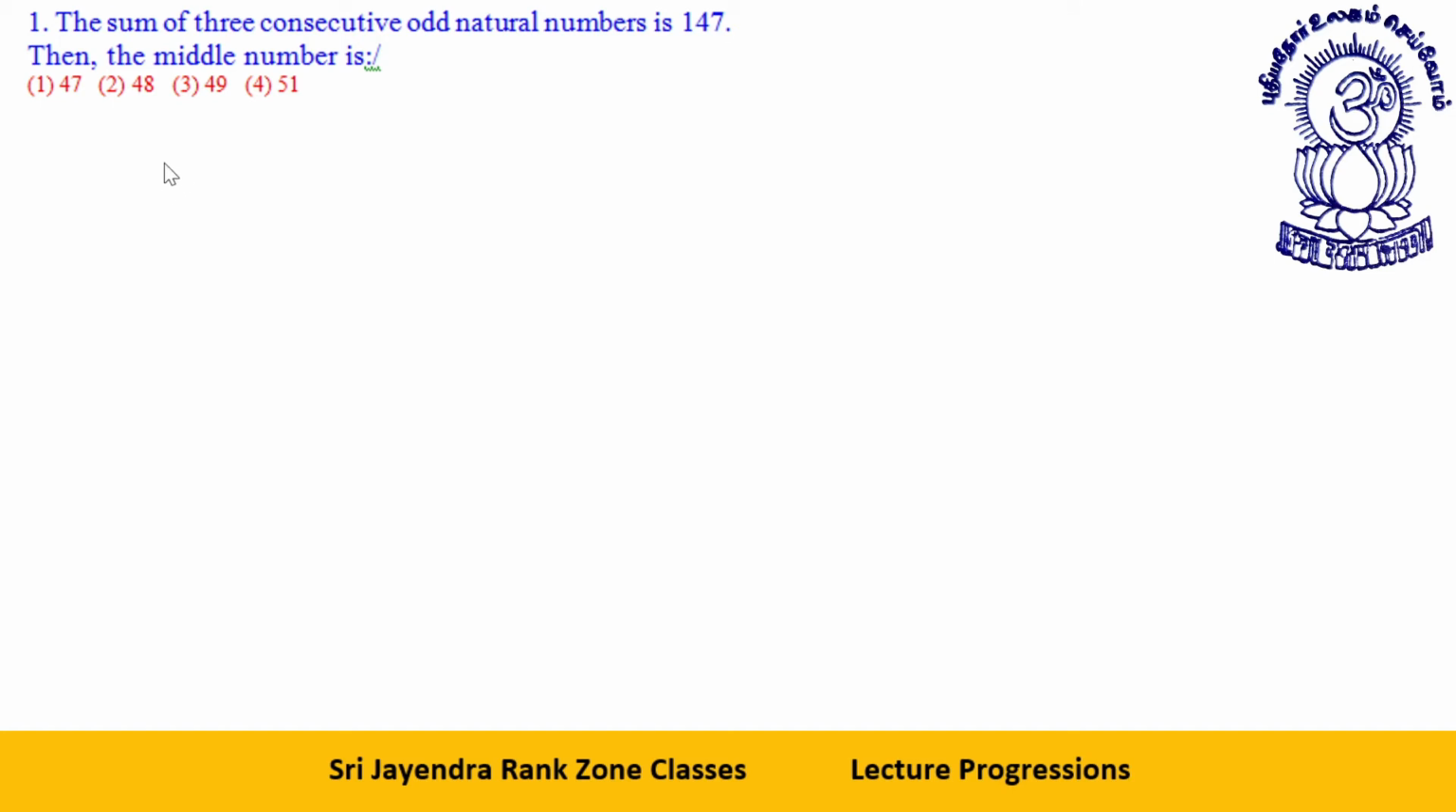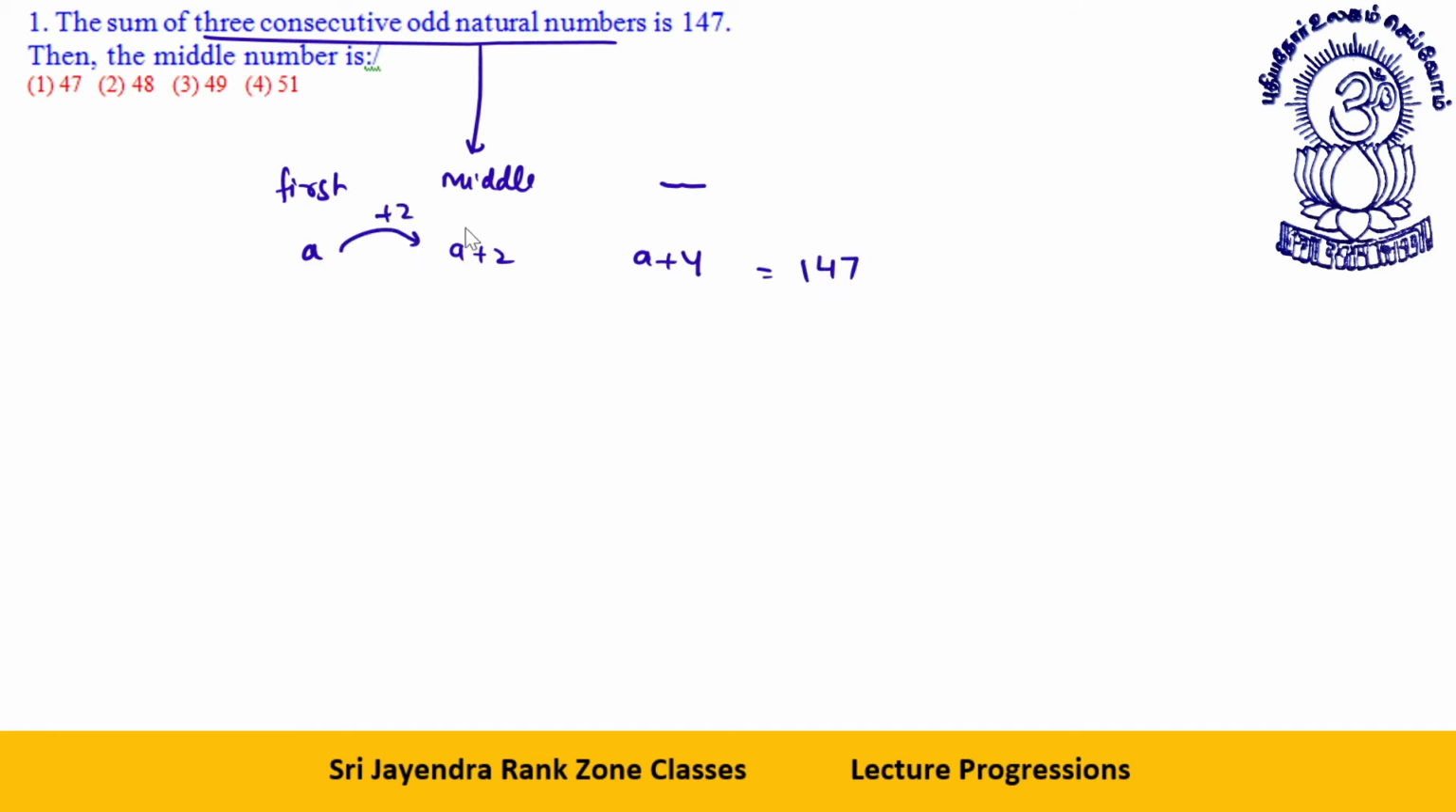Three consecutive odd natural numbers I can write, if I start with a simple way, the first number will be a, the other number will be a plus 2, the other number will be a plus 4. The sum of these three numbers is 147. Common difference is 2. Their sum, if I add all of them, will be 3a plus 6 is equal to 147.